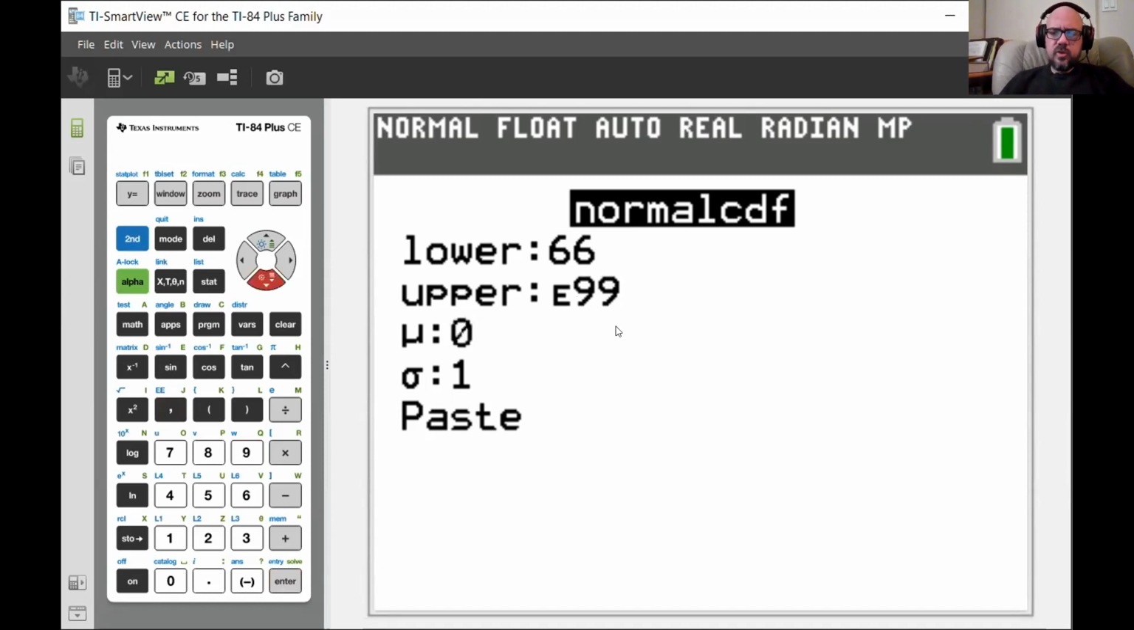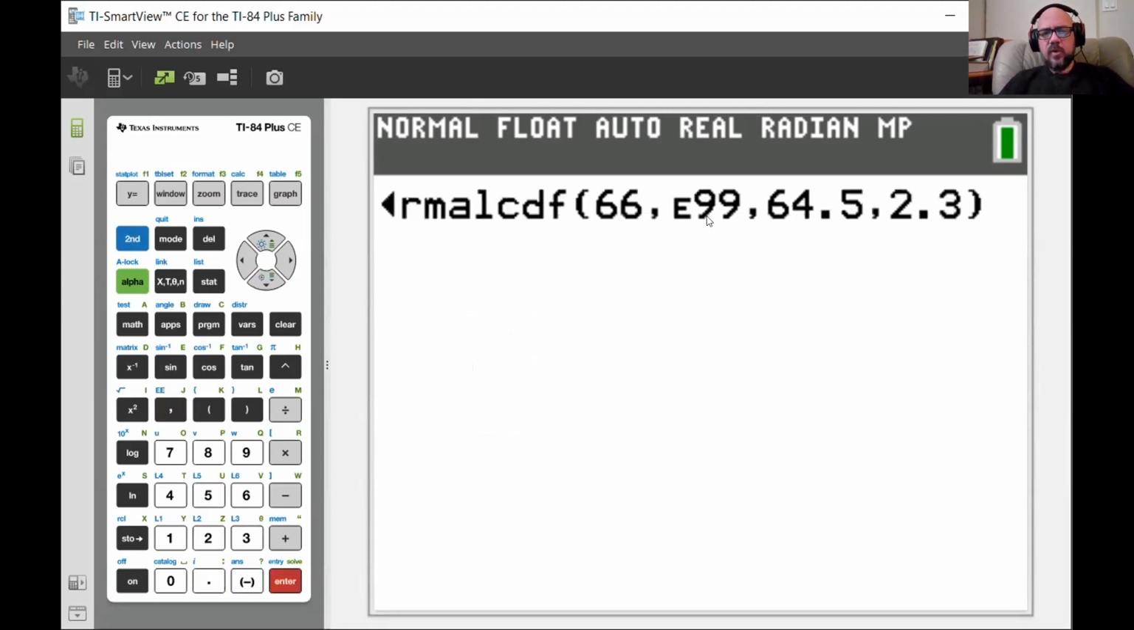The mean of our distribution was 64.5, and the standard deviation was 2.3 inches. All right, so we're going to paste that in. Notice that what it gave me was A, B, mu, sigma, the same order that I put it on the whiteboard screen.